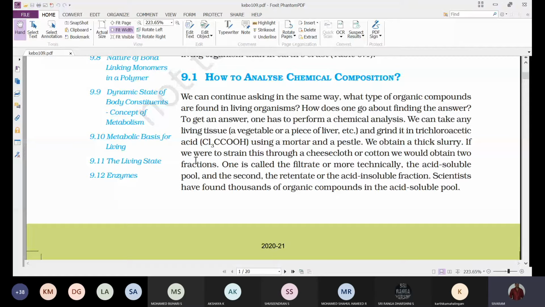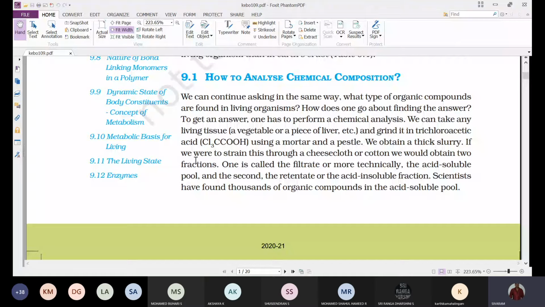Any tissue that is present in the living organism, we can collect. We can collect the muscle, the nerves, or skin. Any living tissue we can select, living tissue only. We should not take dead tissue, because when it is dead, some chemical substances are lost. So every time we want to analyze the chemical nature of an organism, we have to go with living tissue.